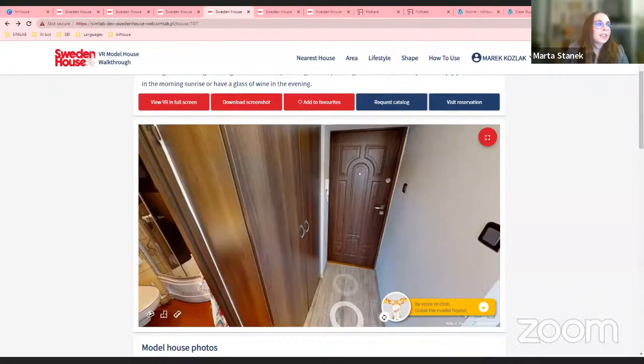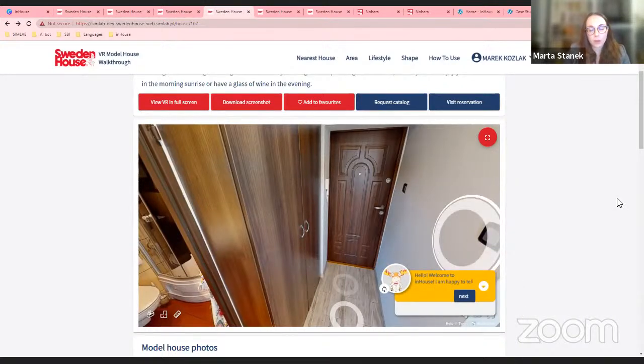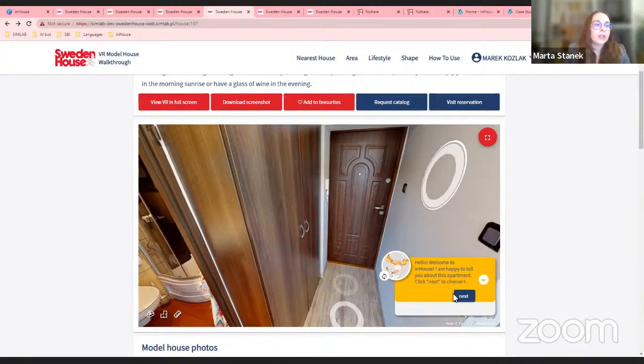Sure. This actually involves the next feature that I wanted to describe, which is the chatbot. So let me just briefly introduce the chatbot. There is a chat function integrated within the website, so you can input all of the conversations yourself. But also we recently integrated this chatbot with the IBM Watson. This is the old version. So let me just show the feature that Marek has just talked about.